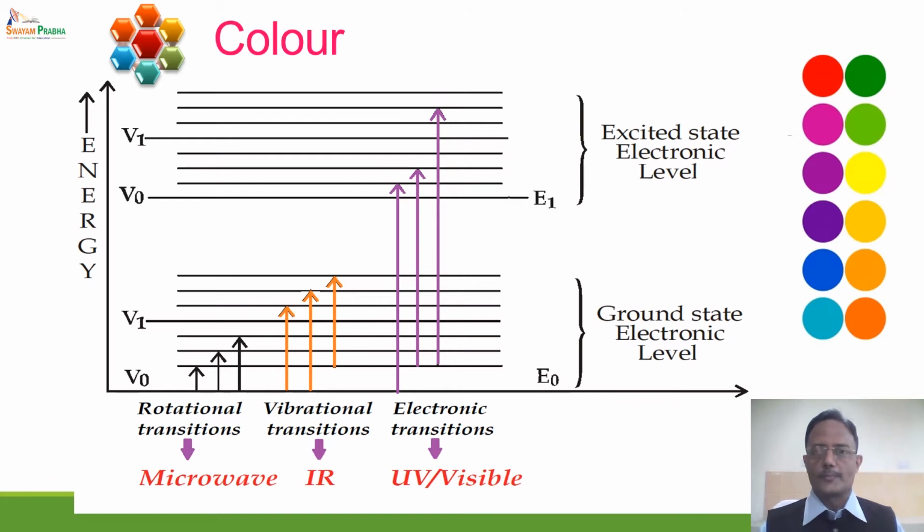Now why at all will a substance absorb? Any substance will absorb to undergo transition. In a molecule, there are 3 types of energy levels: rotational energy levels, vibrational energy levels, and electronic energy levels. According to quantum mechanics, all the 3 energy levels are quantized, meaning that they are discrete in nature. So there is always an energy gap between any 2 energy levels. A molecule can remain in this level or in the higher level. It cannot have any energy in between.